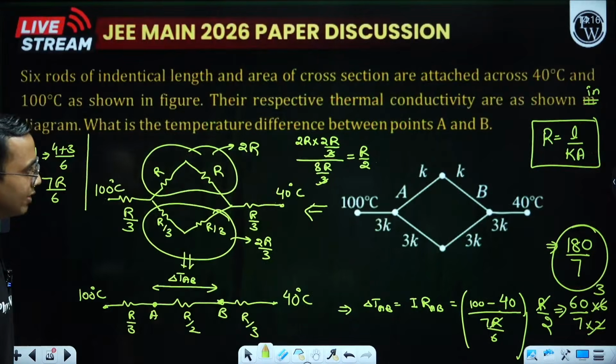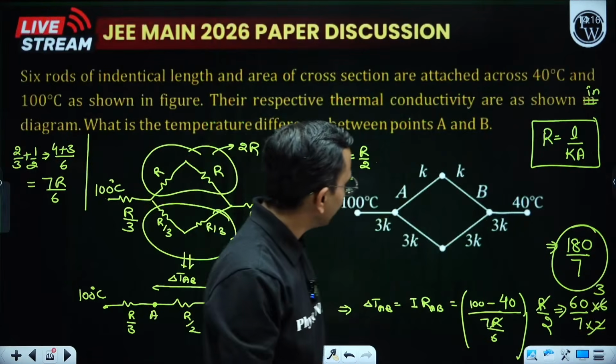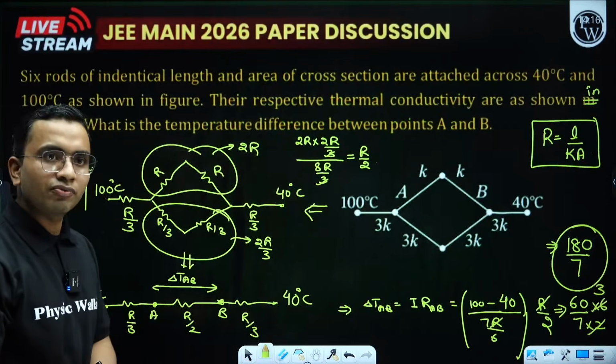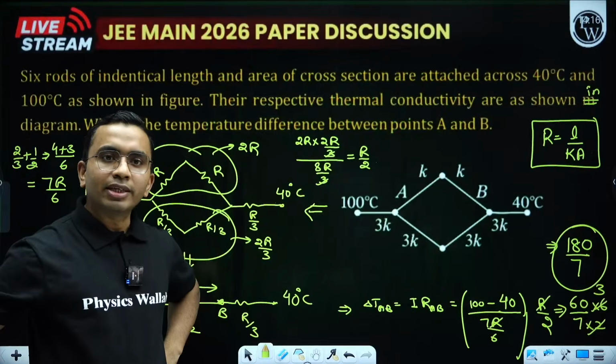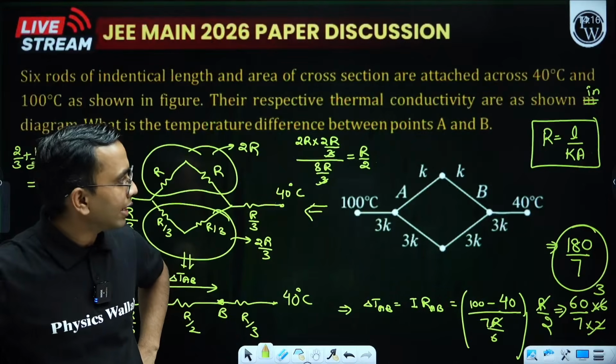180 divided by 7. Now I think the data should be a bit different. This is memory based data, so therefore we are not getting a proper number here. I think the rest is correct now.